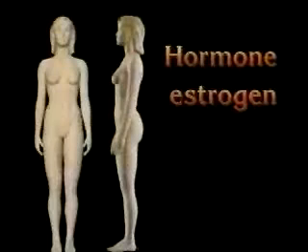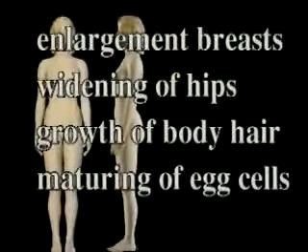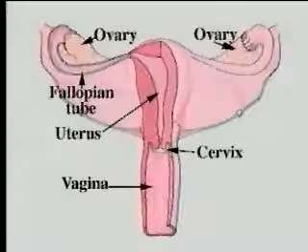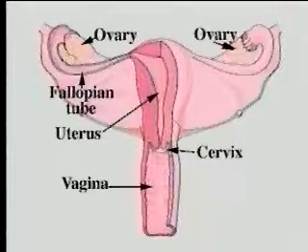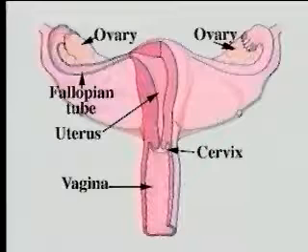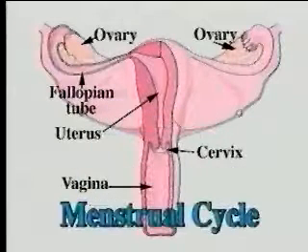The hormone estrogen, produced and released by the ovaries, causes the following changes during this period: an enlargement of the breasts, the widening of the hips, the growth of body hair, and the maturing of egg cells in the ovaries. Another important change during adolescence is the beginning of a monthly cycle to prepare the uterus to receive and nourish a possible fertilized egg. This monthly cycle is called the menstrual cycle.